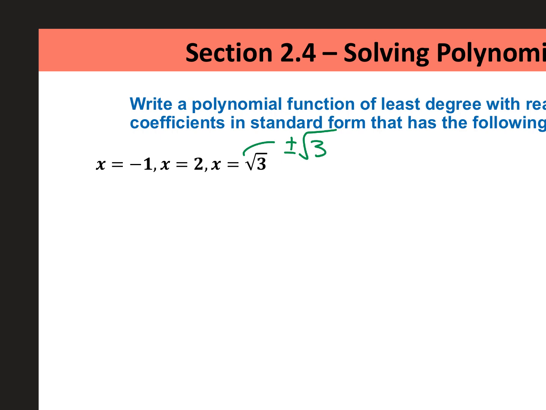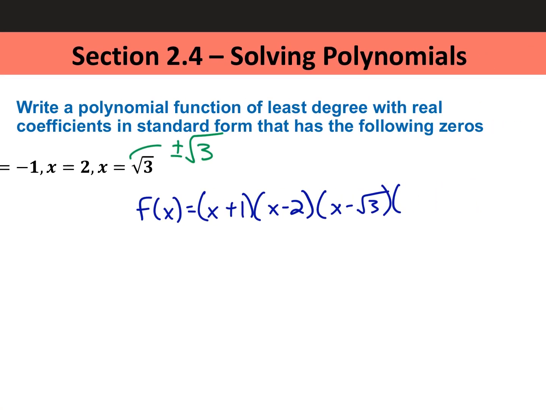That goes for any irrational or imaginary zero. So you have 4 factors for this one. x plus 1, x minus 2, x minus root 3, and x plus root 3.